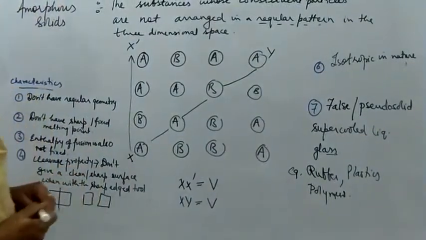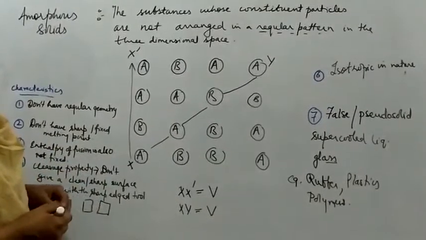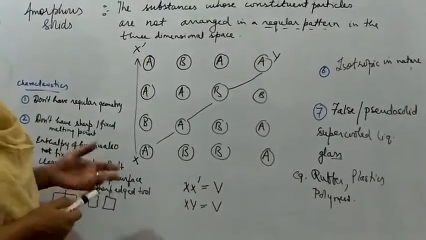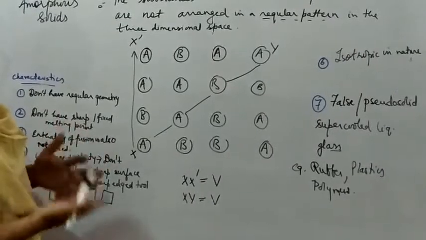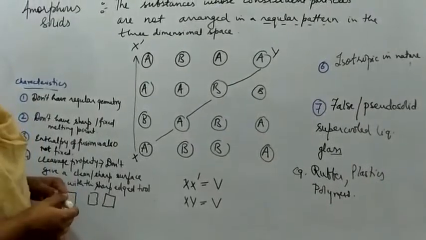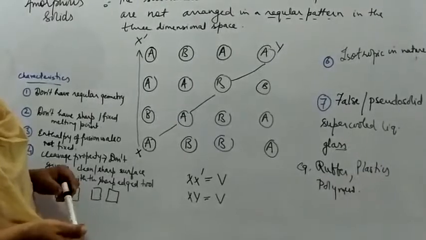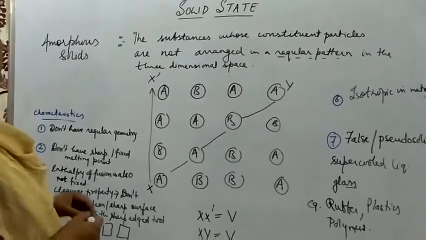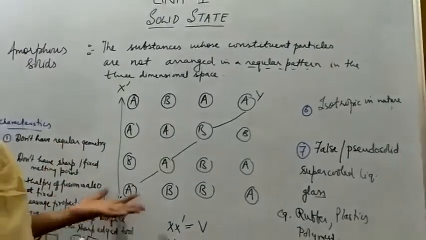Now the amorphous solids have got uses in our daily life also. For example, rubber is being used in household work also, in the industries also, right? To make tires, automobile tires also, by vulcanization of the rubber, right? Second is silicon, right, which is again an amorphous solid. It has been used in superconductors also, right? And photovoltaic cells also it has been used, right? And the polymers have got various uses in our daily life.